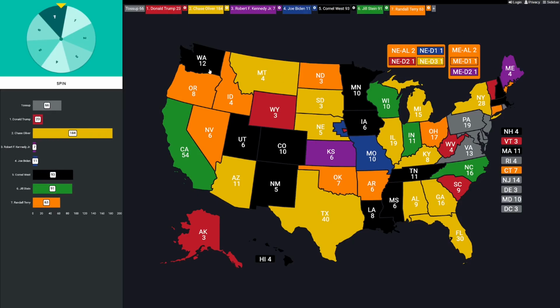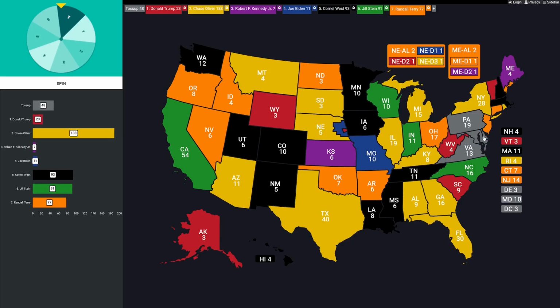Let's go to Rhode Island. 4 votes. And we've got number 2. That's going to be Chase Oliver yet again. How about the Garden State? How about New Jersey? 14 votes. Here comes the spin. And the spinner says 7, and we're going to give those to Randall Terry.